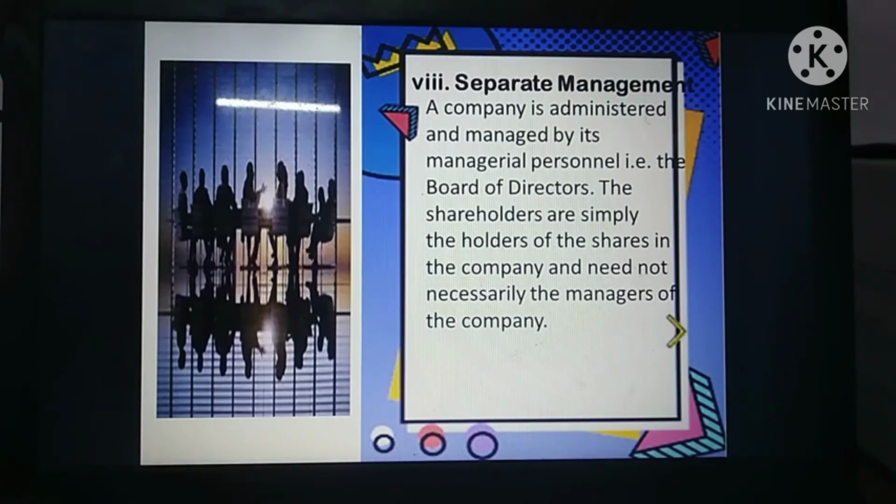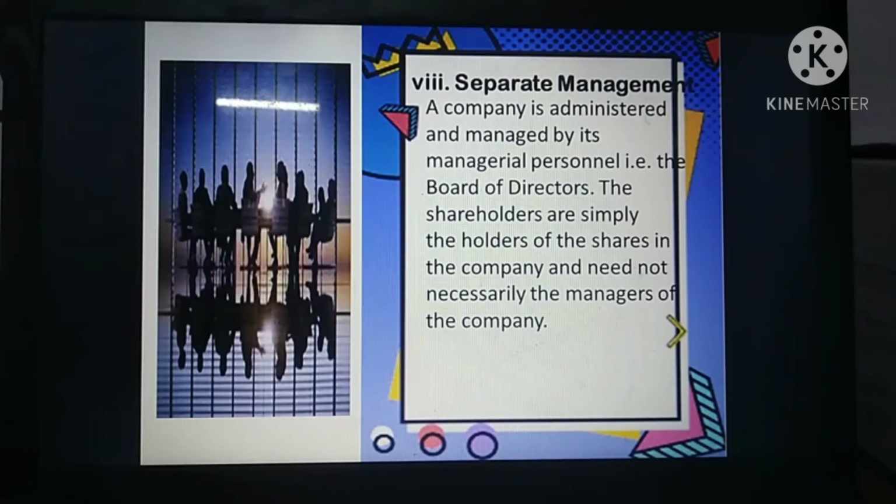All the shareholders have some special rights and liabilities, but a manager can manage the business affairs without holding any share. The person who holds the share becomes a shareholder, and a shareholder may become a board director of the company. So management is separate, and the board of directors is separate.